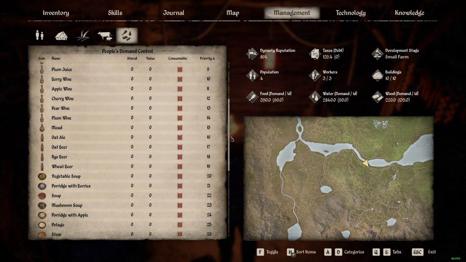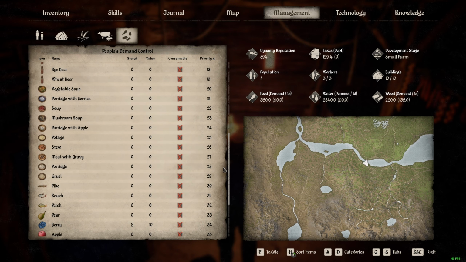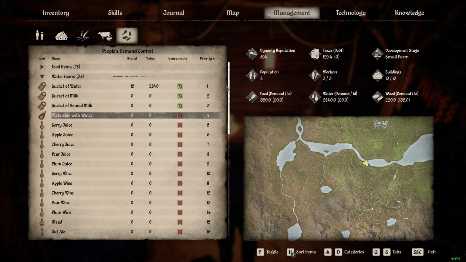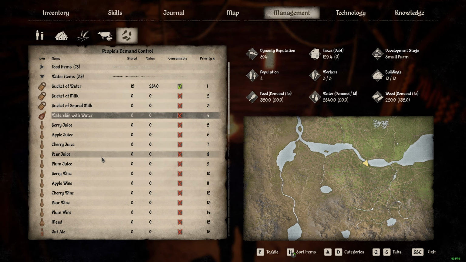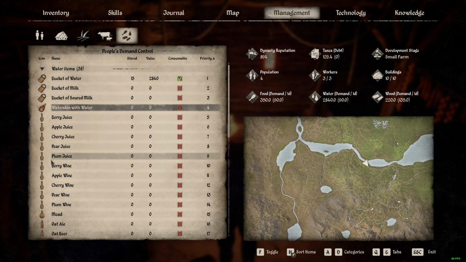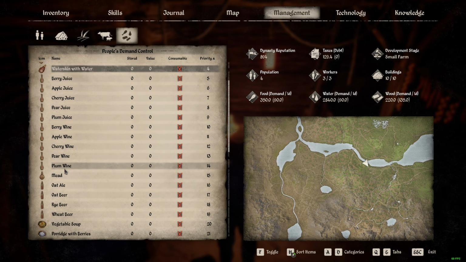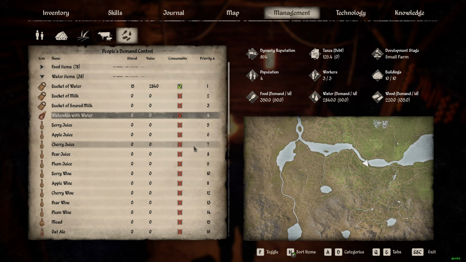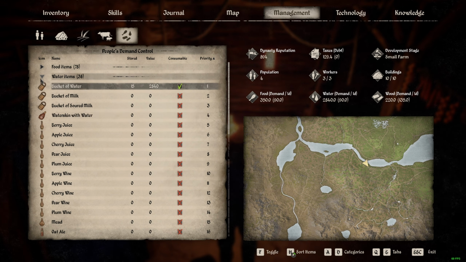So if you don't want them to touch these things, make sure you uncheck it so they don't consume it. Me, I just want them to consume water for now. In the future, if you have plenty of something that you don't mind to give them, then you can check it like this, and they will drink whatever you want them to drink. Some of the drinks have some sort of buff sometimes, which may make them a little bit happier. So if you want them to drink that, that'd be my guess. But me, I only give them water for now.